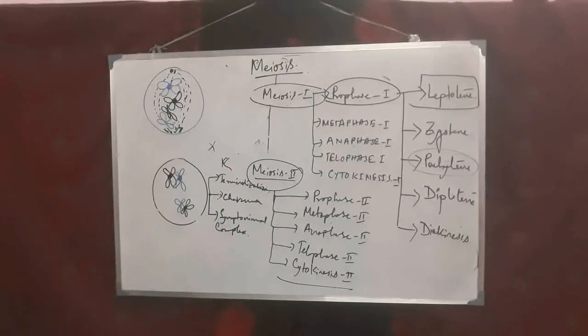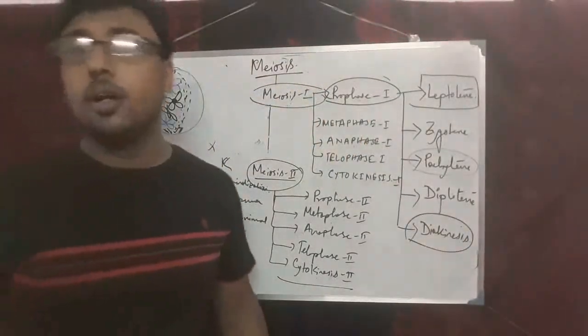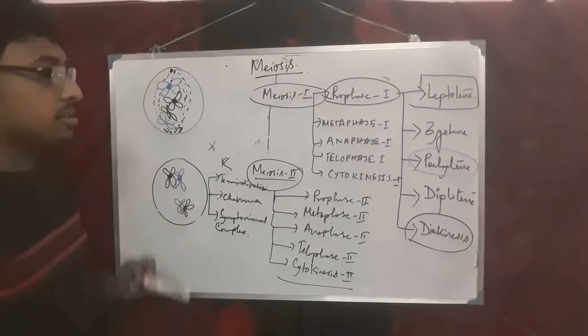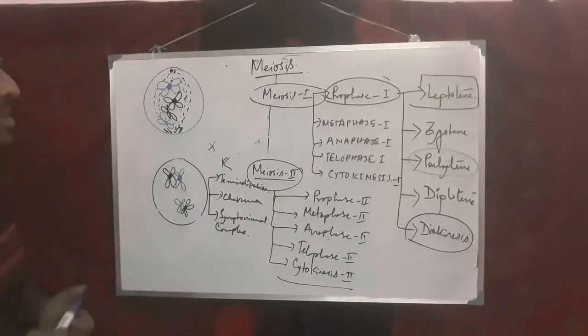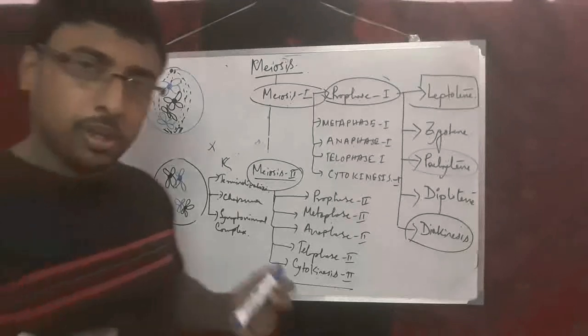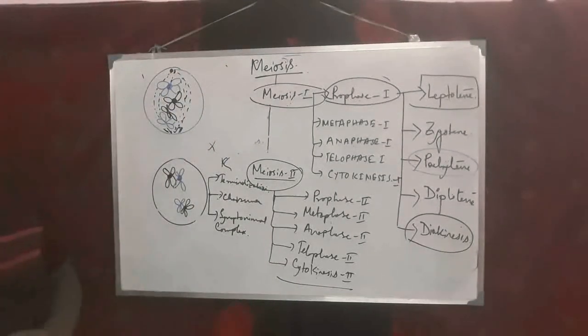It is easy to count the number of chromosomes in this stage. In meiosis, the stage of diakinesis is the easiest to count the number of chromosomes, and here terminal chiasma is also forming very much, and the nucleolus and nuclear membrane completely disappear. So these are the characteristic features of diakinesis. So these are under prophase 1.